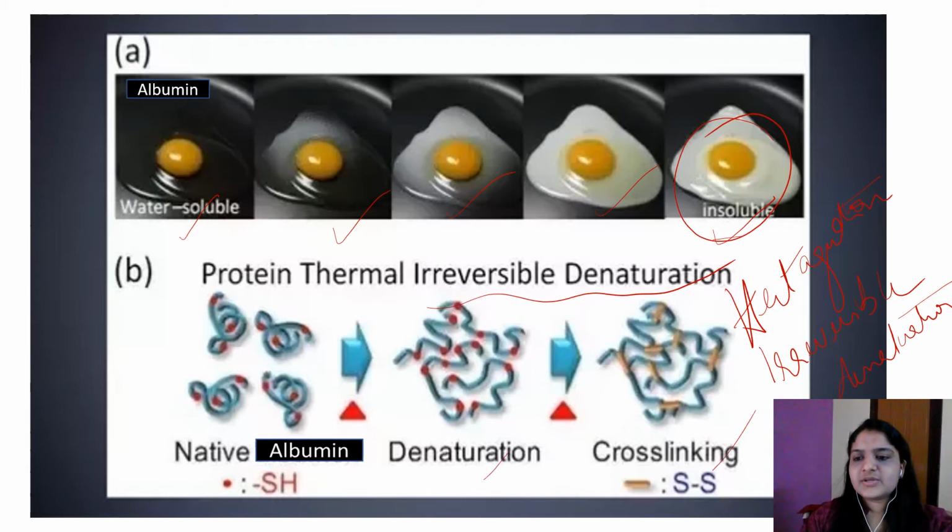So denaturation can be both reversible and irreversible. The denaturing agents can be heat or treating with urea, salicylates, high pressure, vigorous shaking. There is loss of biological activity. The primary structure is intact in denaturation but secondary, tertiary and quaternary structures are lost. They form a random coil structure. So that is denaturation.